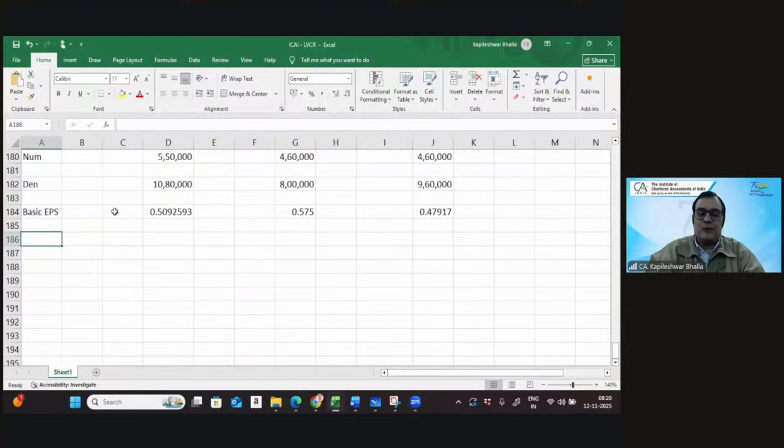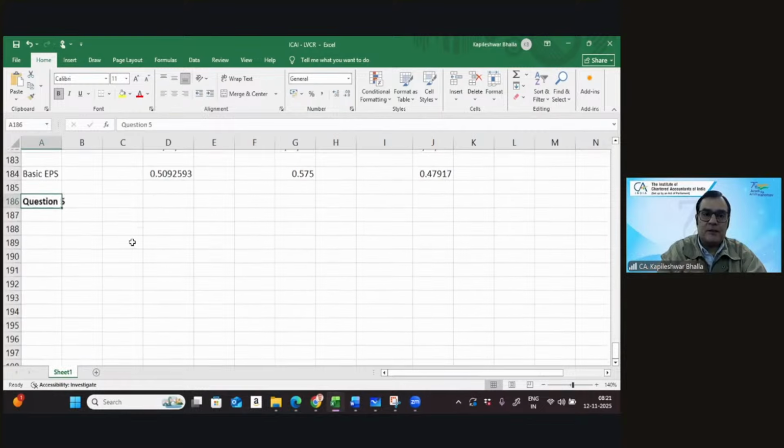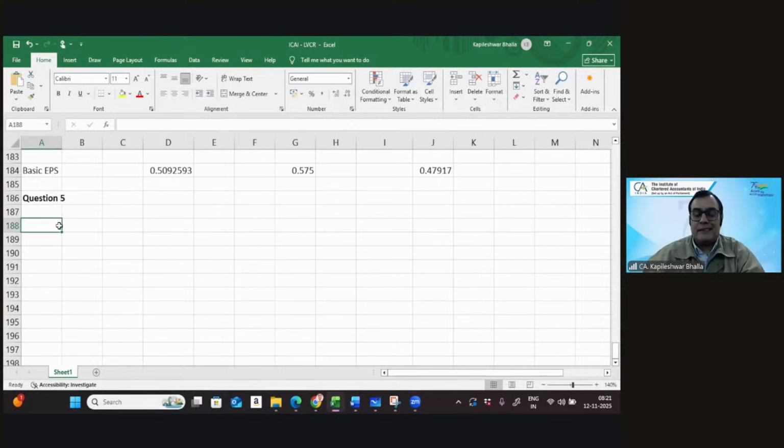So let's do question number 5. In this particular case, let me organize the data. Step number 1, we need to get the theoretical ex-right fair value per share.